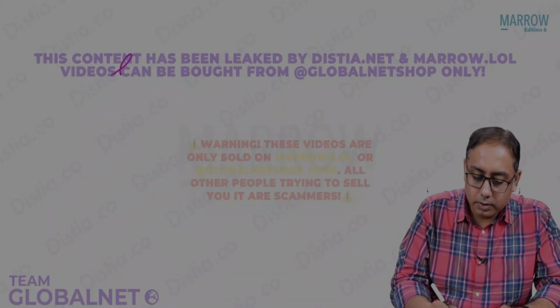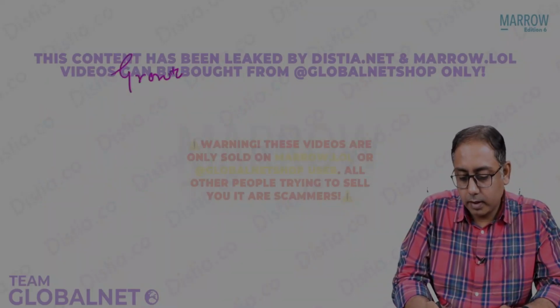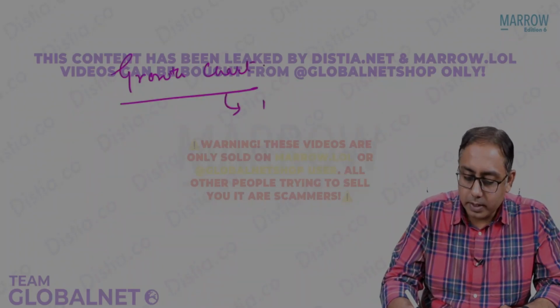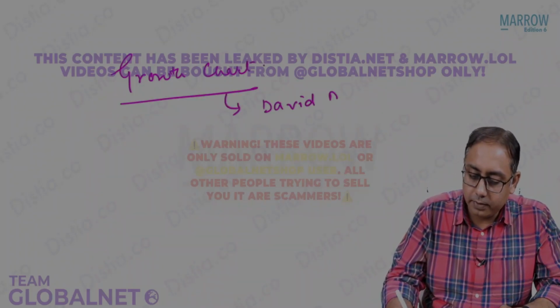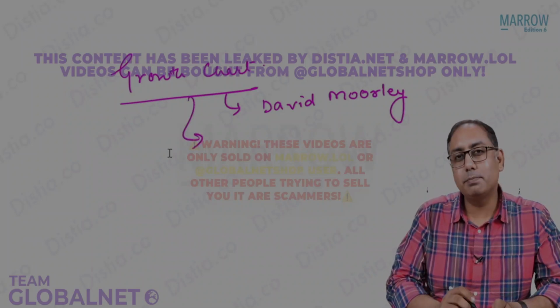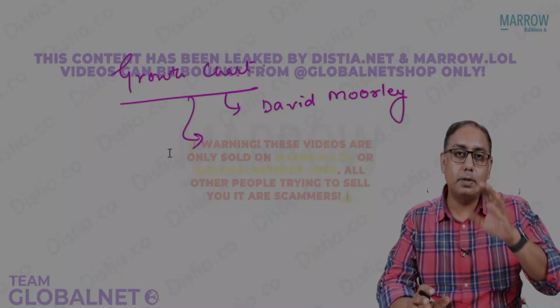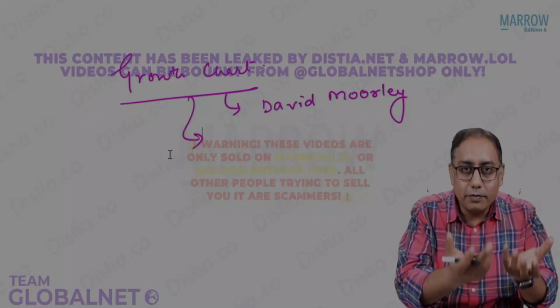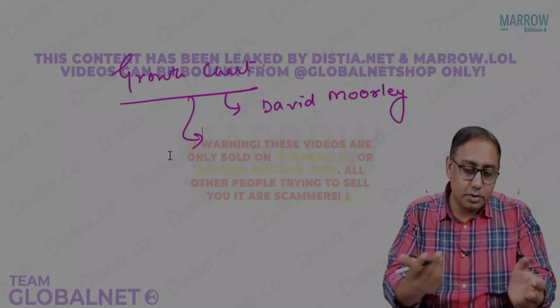See, beta, growth chart. Growth chart was devised by whom? It was devised by David Morley. So the growth chart is between what and what? Is it between weight for age, weight for height, or height for age? Common sense, it is for weight for age. Why? Because it's a general undernutrition marker.